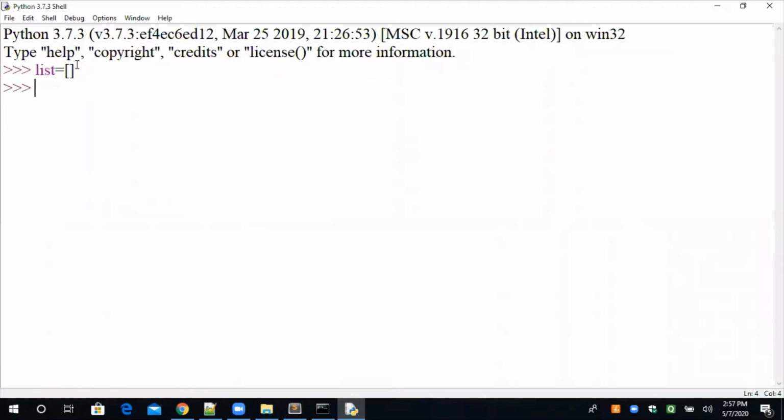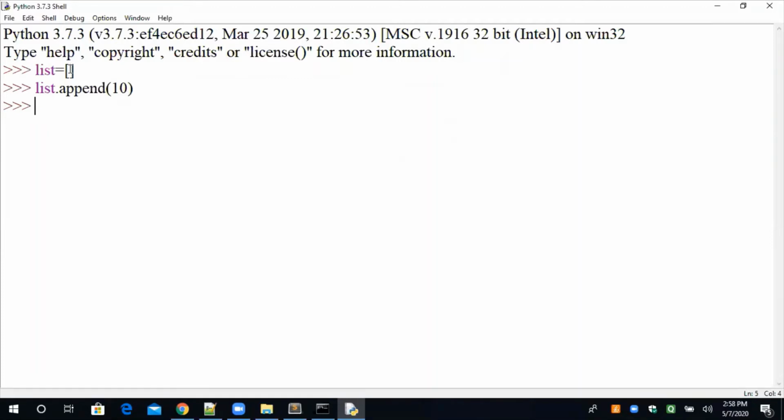Okay, how to add the elements in this? There are 2 ways: either we can insert the element or we can append the elements. Suppose this empty list is created. Now how to add the element? list dot append 10. I'm pressing enter and I'm not getting any error, which means this statement is executed successfully. So what we have done is just added 10 in this empty list.